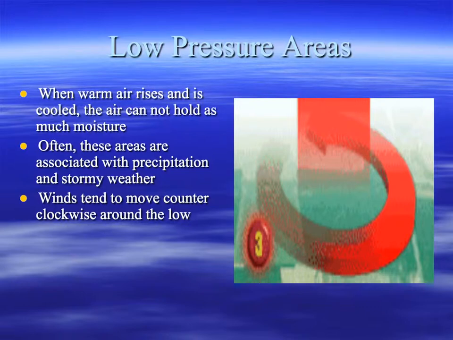Now, when warm air rises, it starts to cool off. That warm air held a lot of moisture. As it rises, the air begins to cool off. Since cool air can't hold as much moisture, condensation starts, and condensation leads to precipitation. So low pressure areas are usually associated with precipitation and stormy weather.